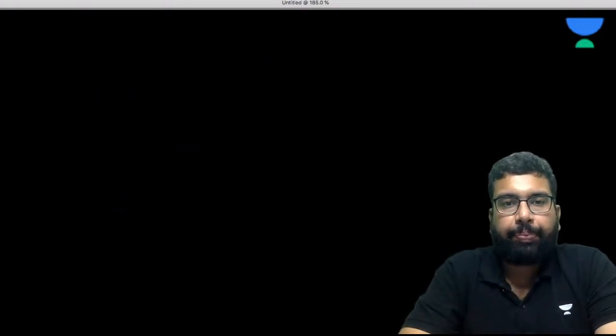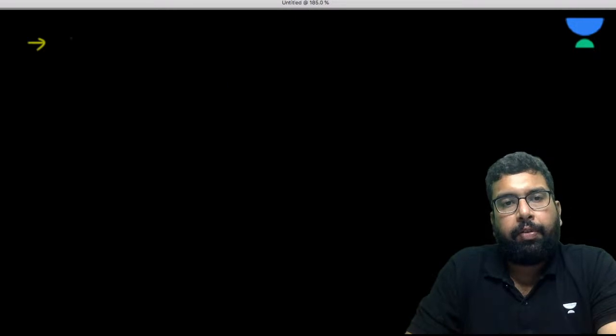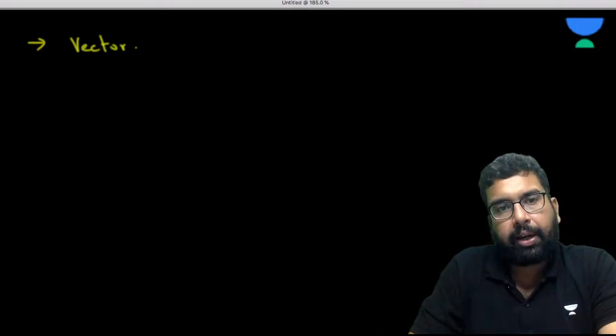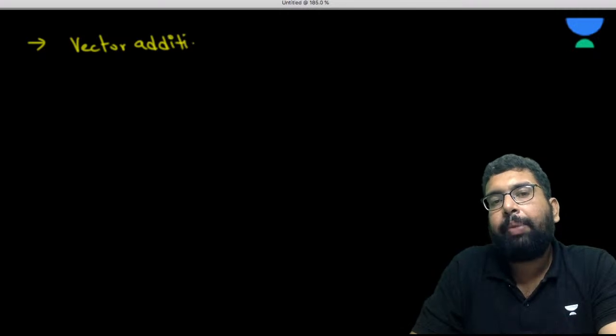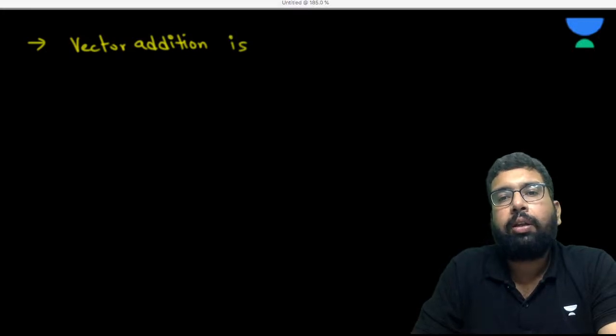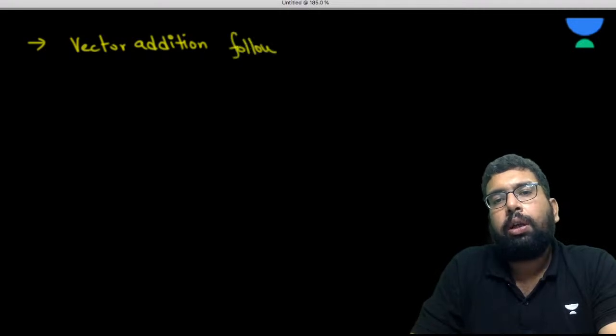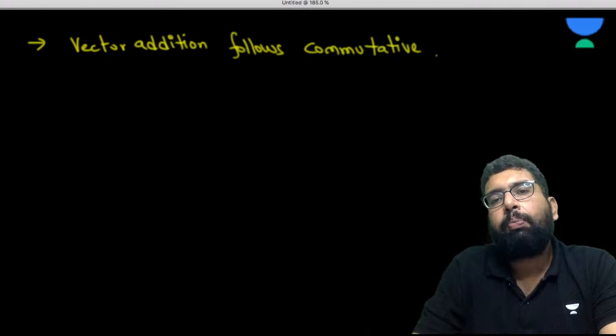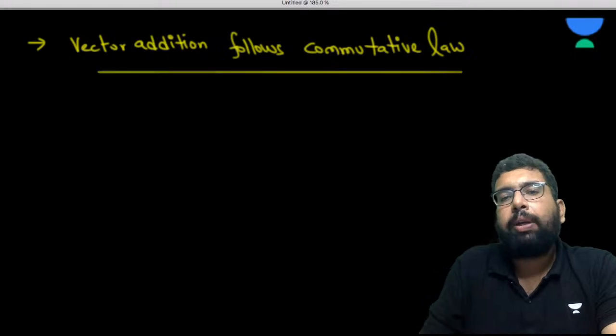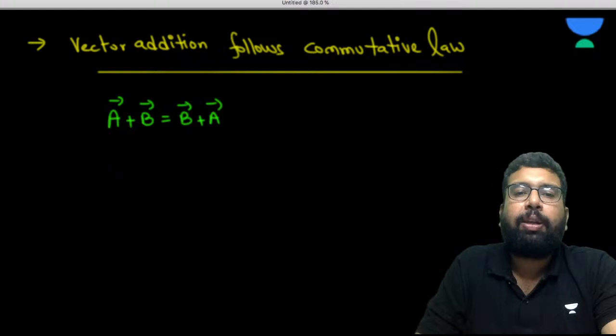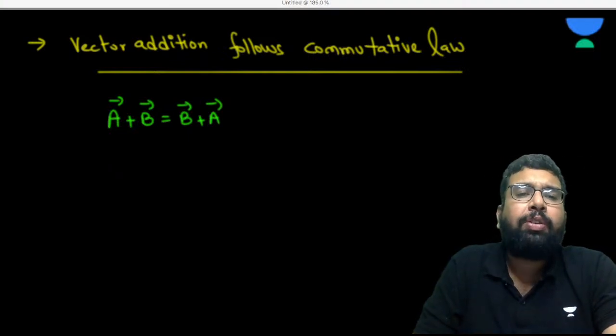Now let's talk about one more thing. Vector addition, you have to remember it, and later we'll be using it also. Vector addition follows the commutative law. So what does that mean? That means A plus B is equal to B plus A. If you do A plus B or B plus A, they are the same thing. I hope in our journey you understood that.